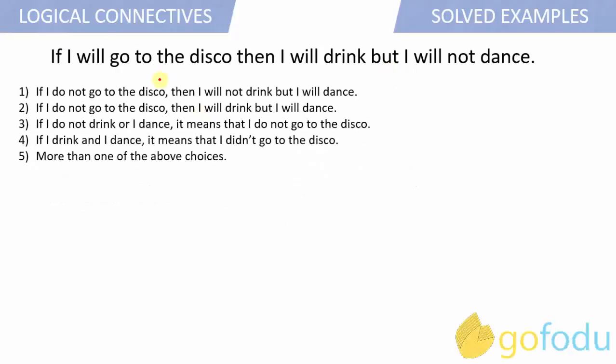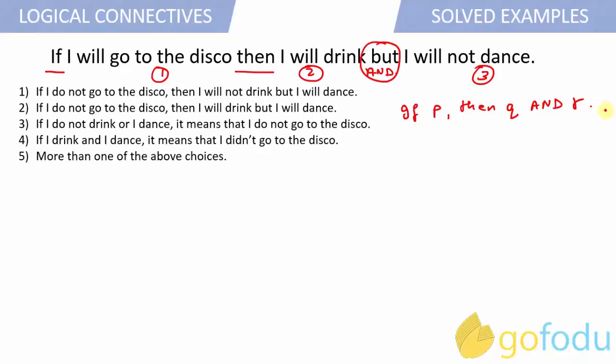So this main statement consists of three simple sentences, right? 1, 2 and 3. "I go to the disco" becomes 1, "I drink" is 2 and "I will not dance" is 3, connected via two logical connectives, that is if-then and but. But and "and" are the same. So this becomes: if P then Q and R. Now you can consider this Q and R in terms of another symbol, say T. So if P then T is the final format.